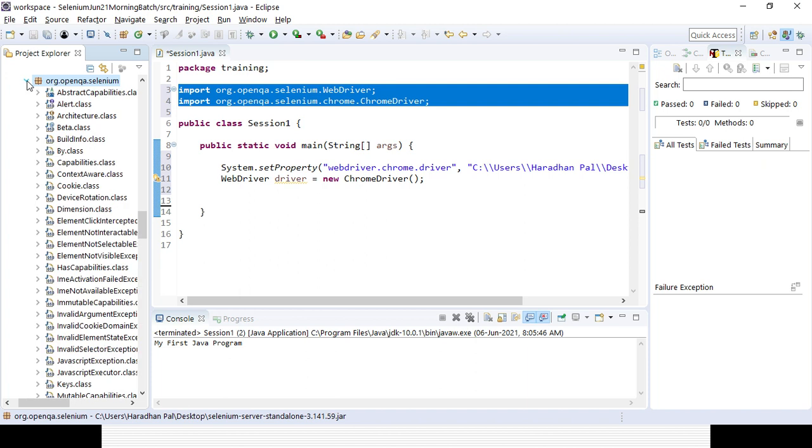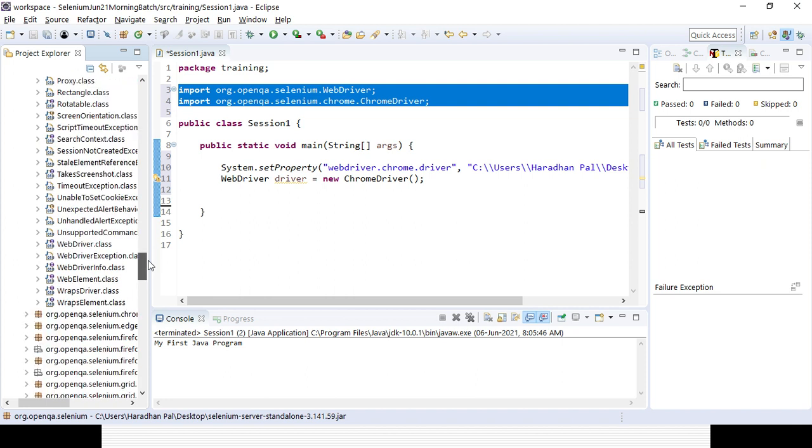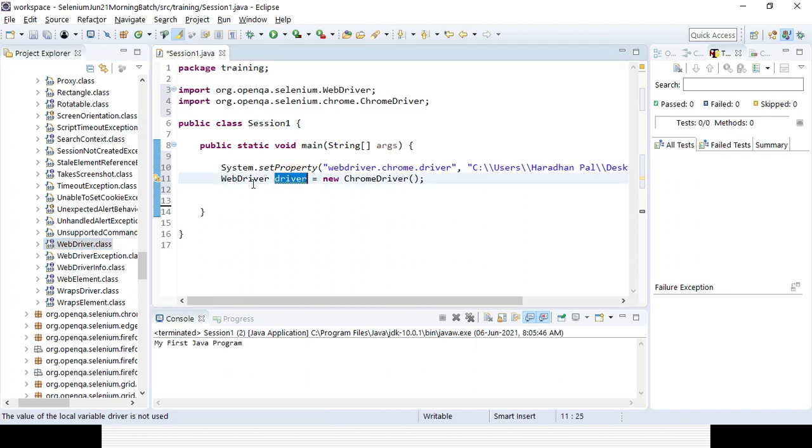You can see the WebDriver. If you want to validate WebDriver, you can hover over it, and you can see the I option there. That means it is an interface, otherwise it would be a class. So we are creating an object or instance for the WebDriver interface and the ChromeDriver class.